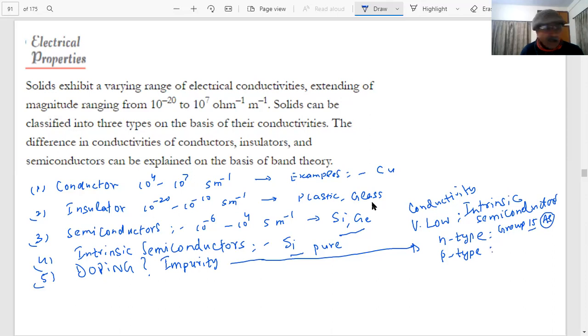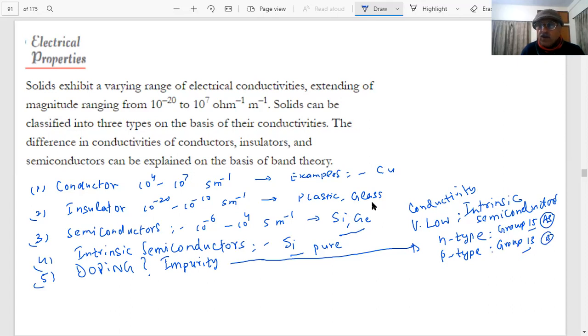And what is P type, student? In P type, they are electron deficient, and group 13 elements like aluminium or boron are added. Okay.